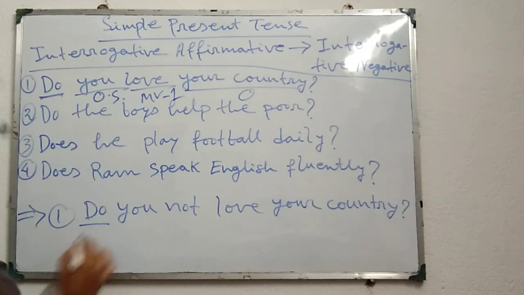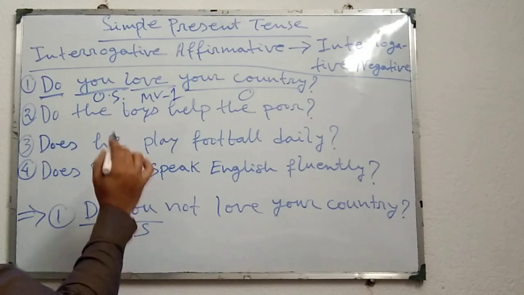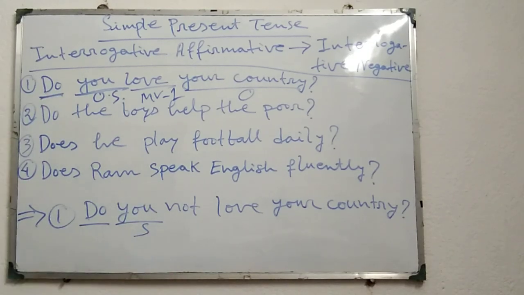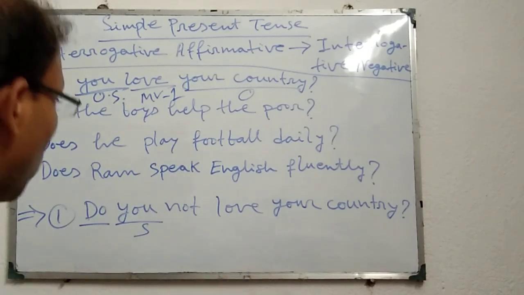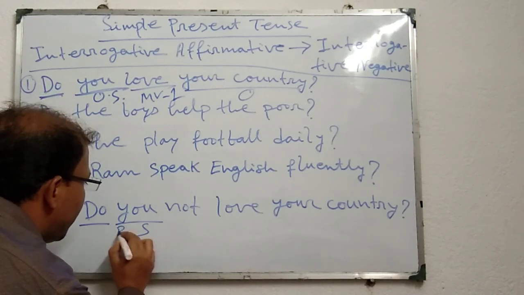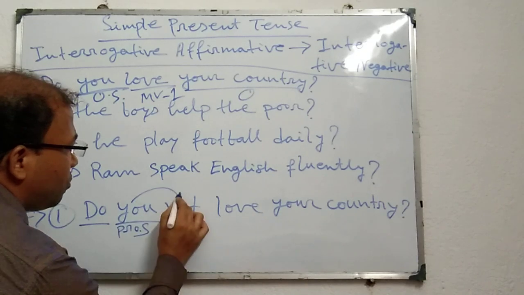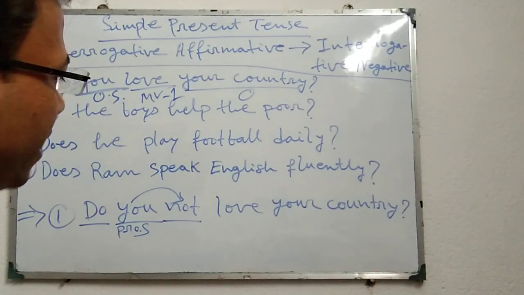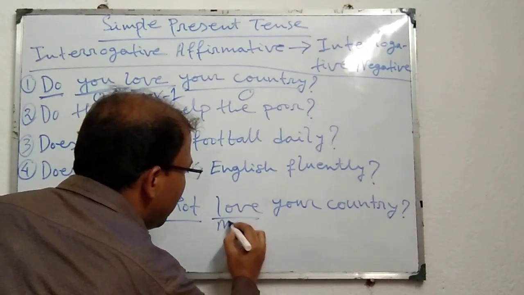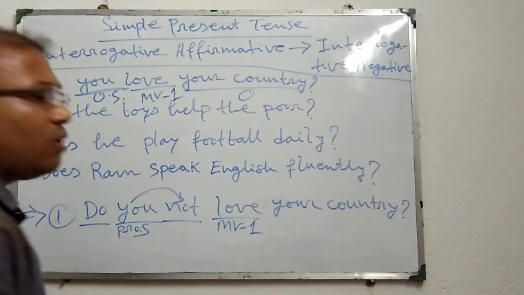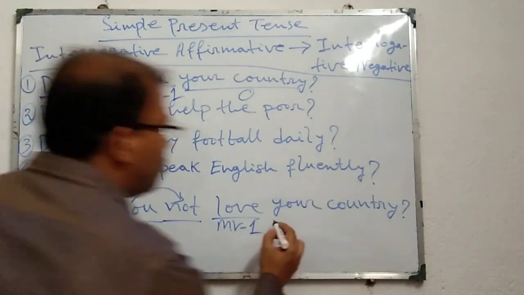Do, same, subject, same. Thereafter, as this subject is pronoun, that's why not is placed after the subject. And thereafter, as usual, MV1 or main verb, first form, thereafter object or others.